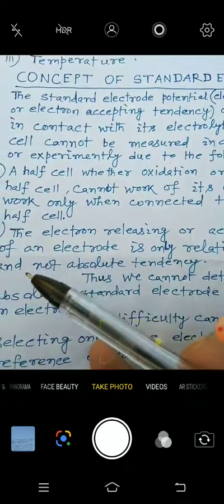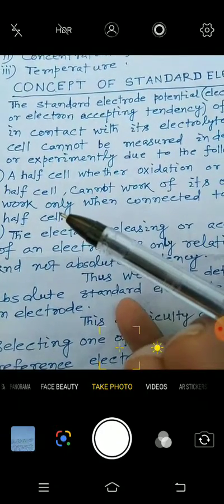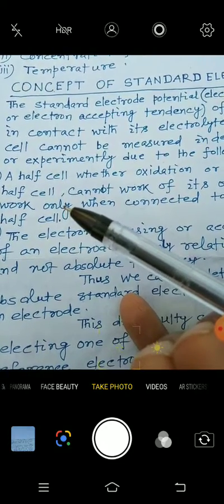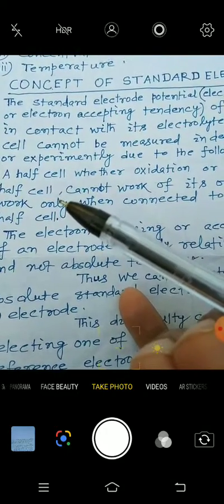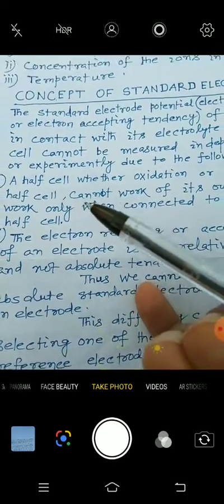As for example, in class 9 the students are taught that the atomic mass unit is a relative tendency of an atom. That's why here also it is a relative tendency of an electrode.